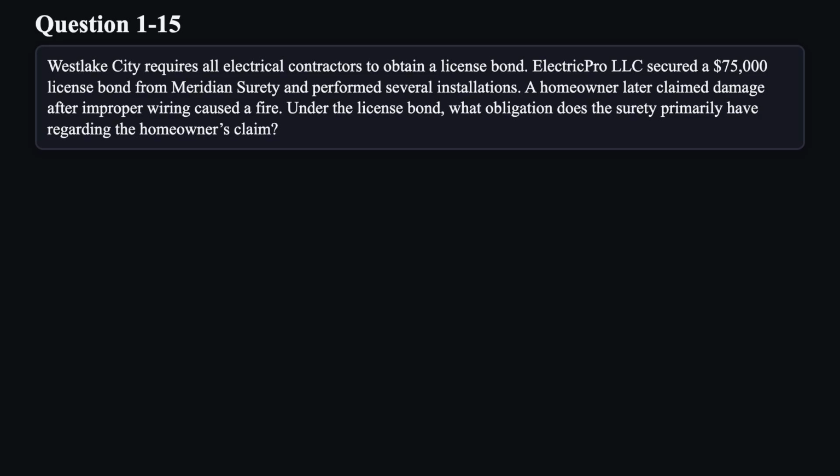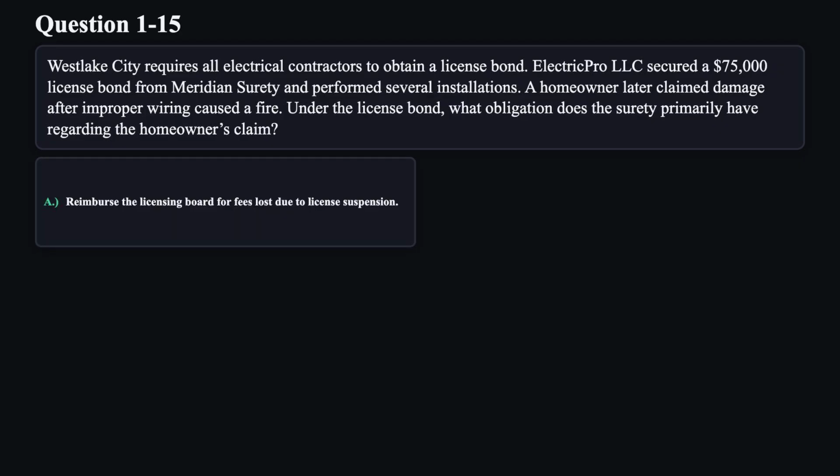Question 15. Westlake City requires all electrical contractors to obtain a license bond. Electric Pro LLC secured a $75,000 license bond from Meridian Surety and performed several installations. A homeowner later claimed damage after improper wiring caused a fire. Under the license bond, what obligation does the surety primarily have regarding the homeowner's claim?